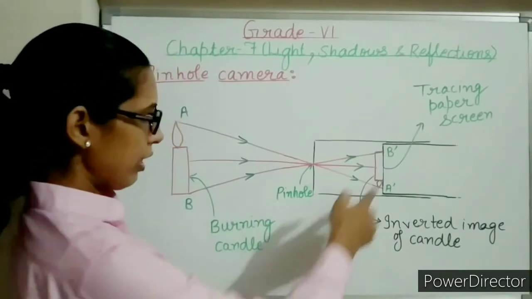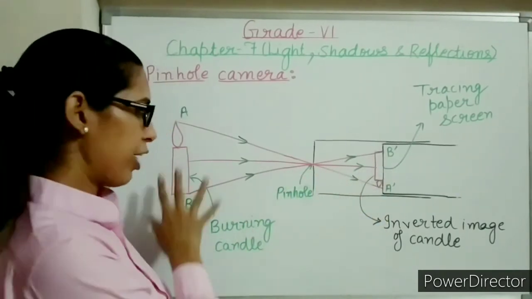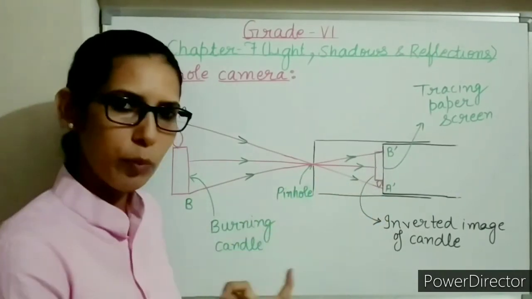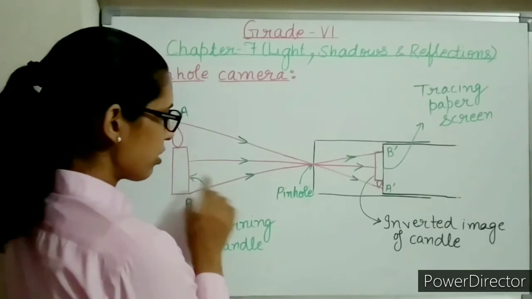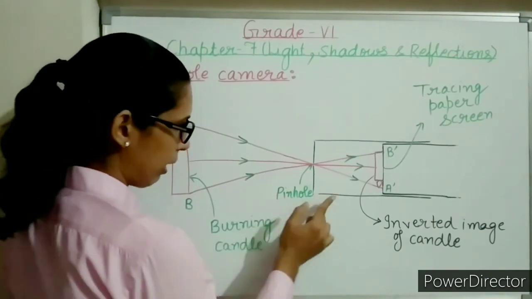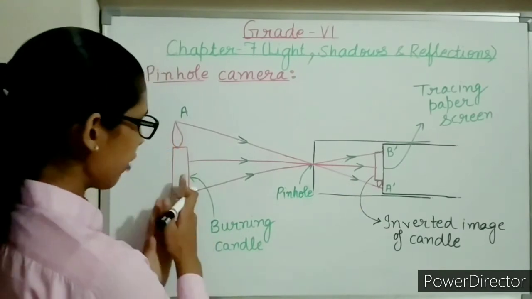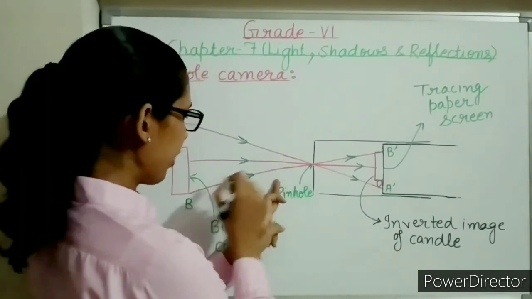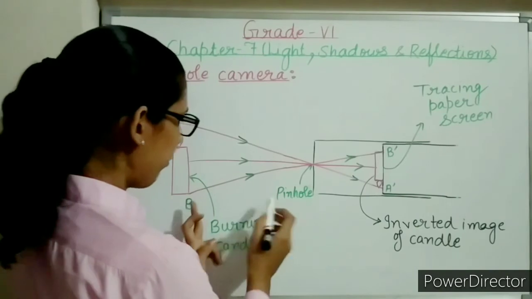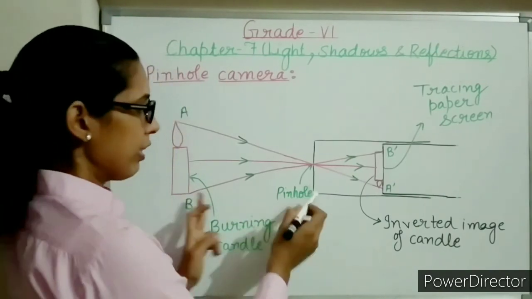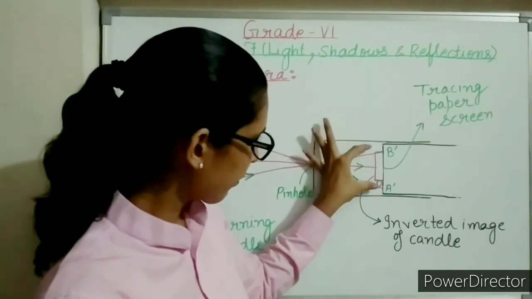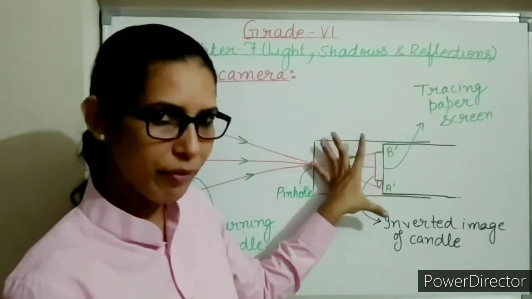The color of the image will be the same as that of the object, but the image will be inverted. If you reduce the distance between the object and the pinhole camera, the size of the image will increase. Let's say if you bring your object here, if you decrease the distance between the pinhole and the object, then the size of the image will increase.